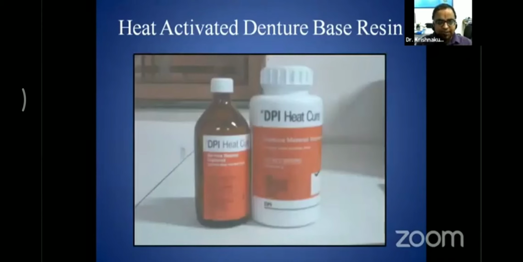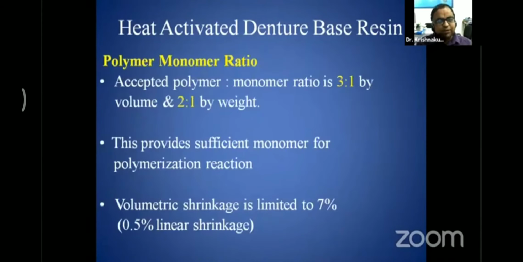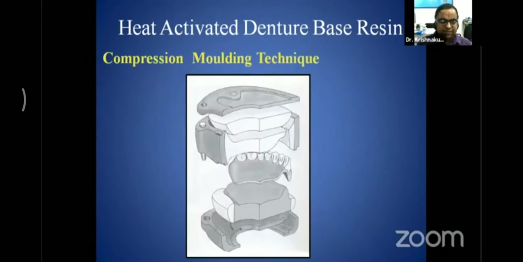This is the heat activated denture base resin. Again, what is the ratio? The acceptable polymer monomer ratio is 3:1 by volume and 2:1 by weight. An MCQ can be asked on this point: what is the polymer monomer ratio by weight or by volume? You are supposed to know it is 3:1 by volume and 2:1 by weight. This provides sufficient monomer for the polymerization reaction, and the volumetric shrinkage of the polymerized resin is limited to 7%, and 0.5% as linear shrinkage.